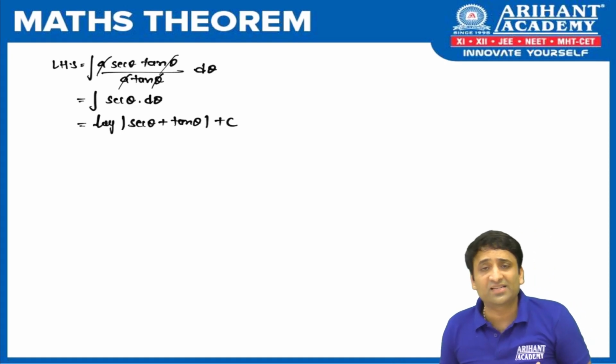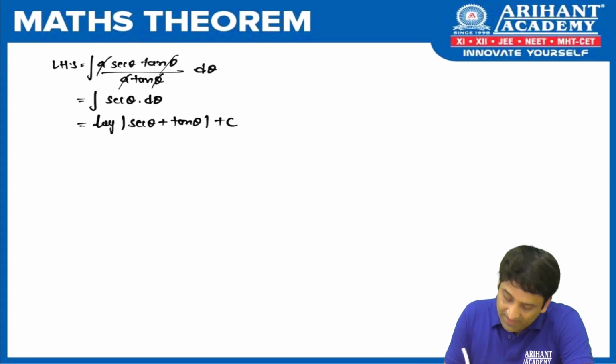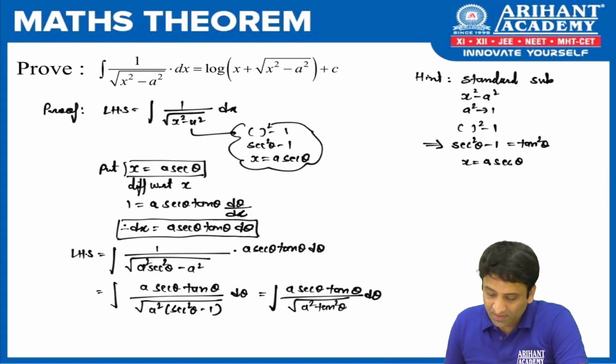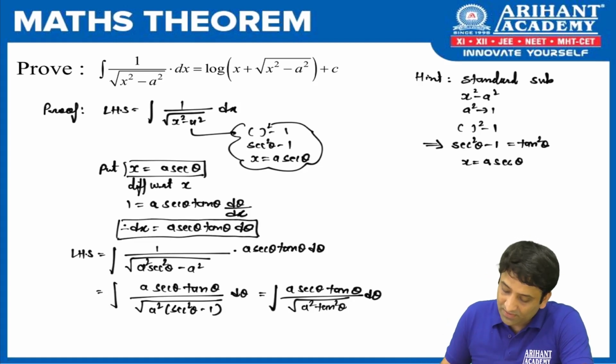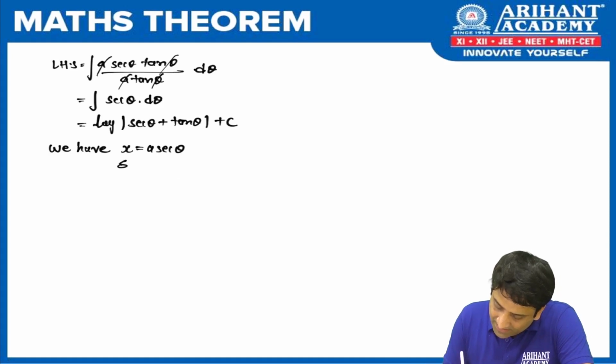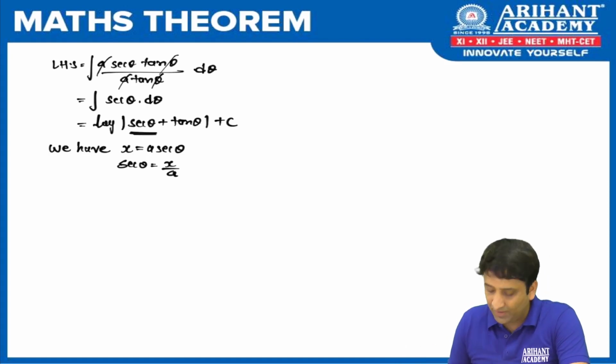Now we start with the last phase where we are going to do the resubstitution. So let us see what we have. We have what we had in the substitution. x is equal to, what did we use? a sec theta. So let us use that to do the resubstitution. x is equal to a sec theta. So what is sec theta equal to? Can I say x upon a? Now tell me, do we want to replace only sec theta? Answer is no. We got sec theta, we will put x by a.